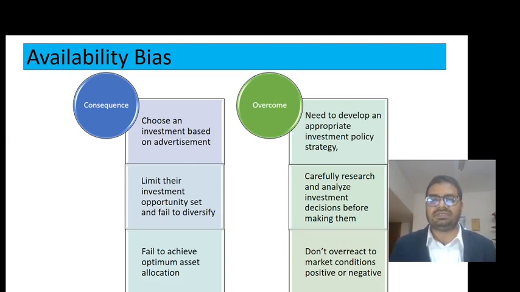So how to overcome this availability bias? The first thing is that we need to develop an appropriate investment policy strategy. We should have a very appropriate policy, like what is my expected return, what is my risk tolerance level, and what is the diversification. That means what percentage of my money I will invest in the stock market, and what percentage I will invest in the money market and government bonds. This way I can overcome this availability bias.